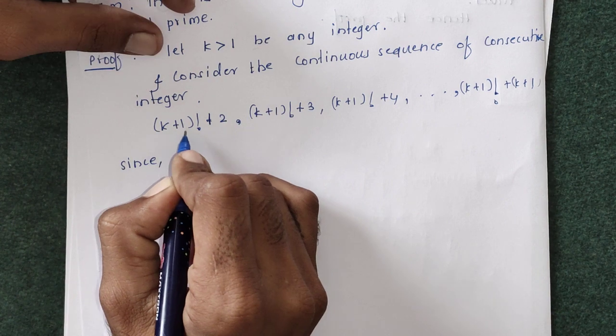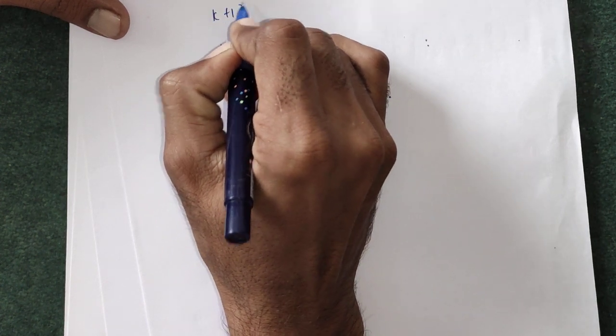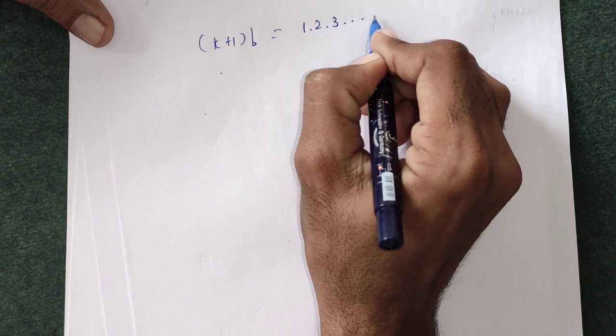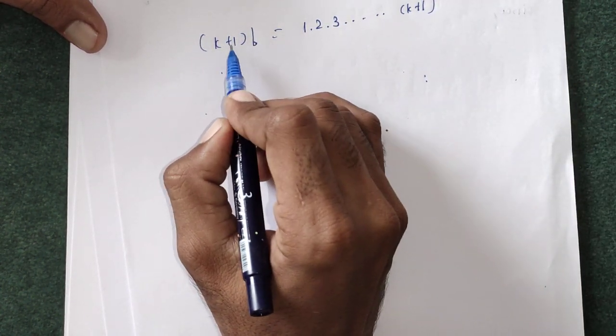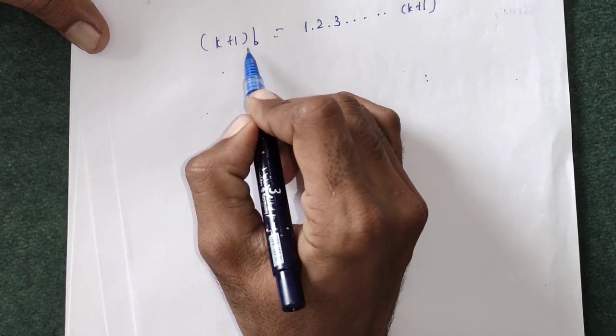Since we know that (k+1)! is written as (k+1)! = 1 × 2 × 3 × ... × (k+1), the multiplication of all the first k+1 integers, from 1 up to k+1, is (k+1) factorial.